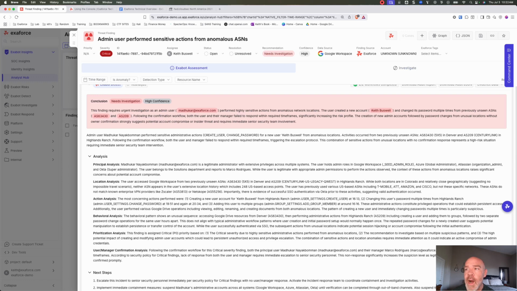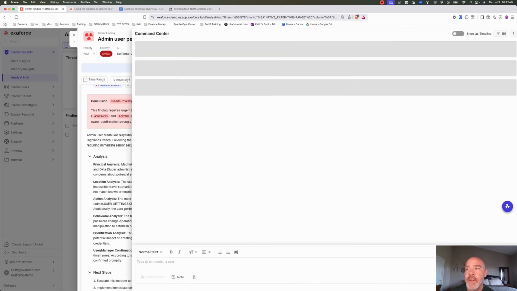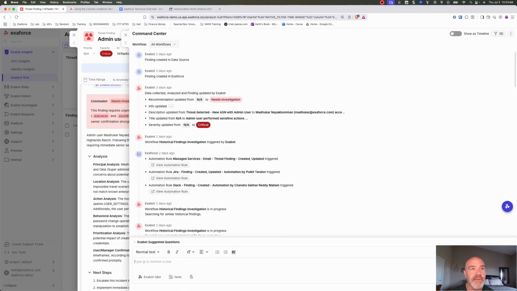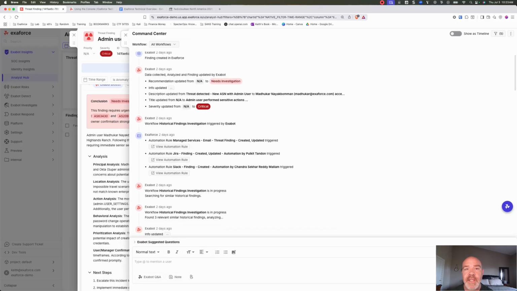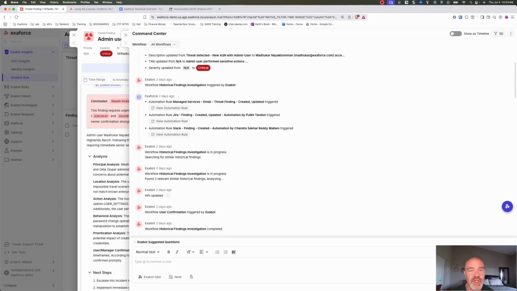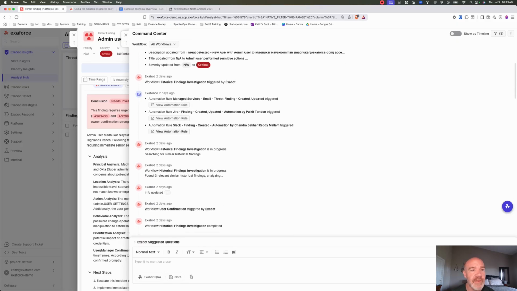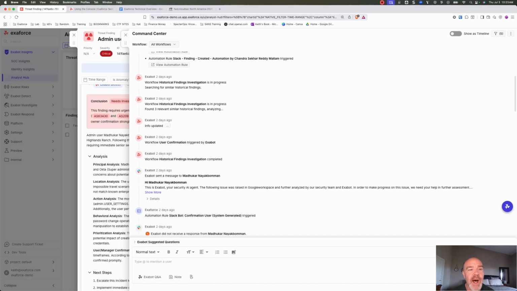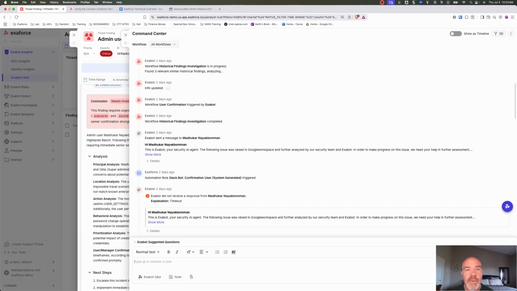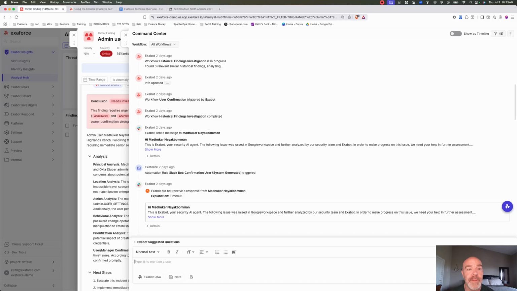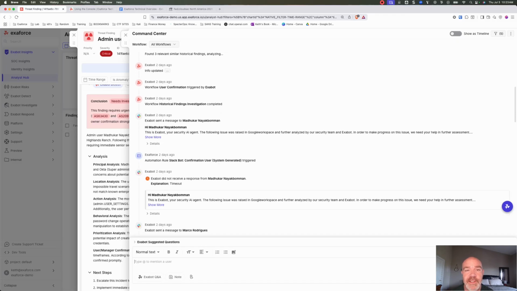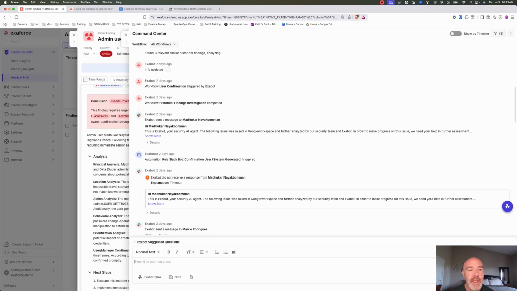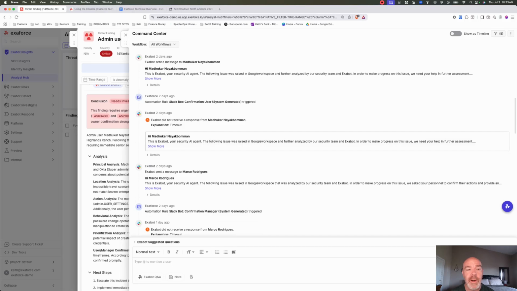So I went into the command center, and it gives you a list of everything that was done. These are the Exabots collecting all the different information, doing some automatic actions, raising a Jira. And then we could see right here that it sent Madakar a Slack message saying, hey, we saw you doing some pretty interesting stuff. Can you give us some context? It also messaged his boss Marco and said, hey, Marco, we saw your employee doing some interesting stuff.